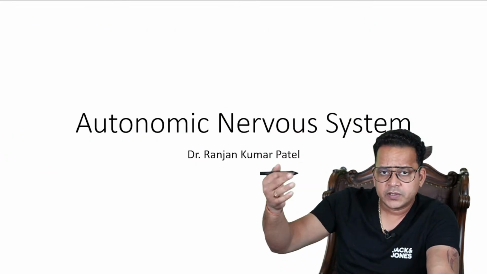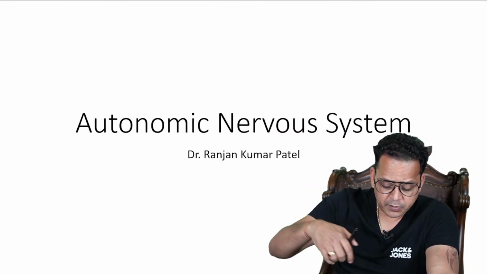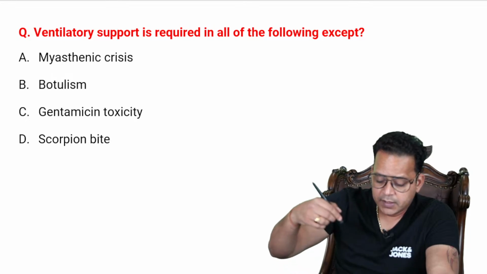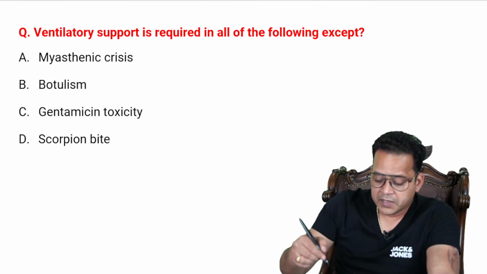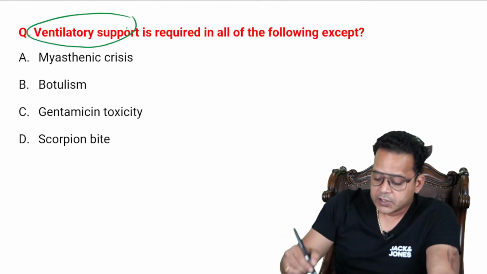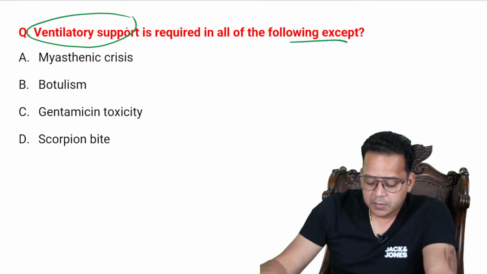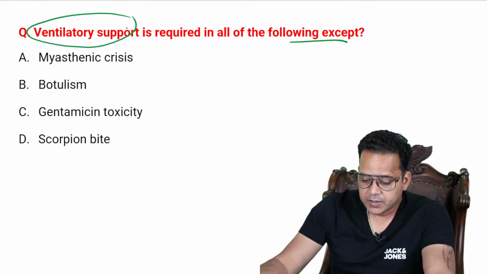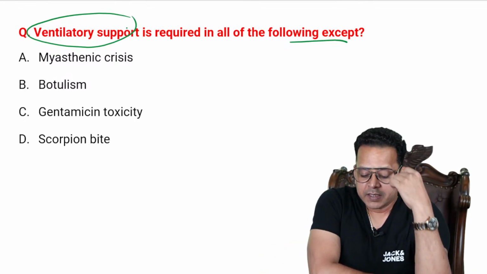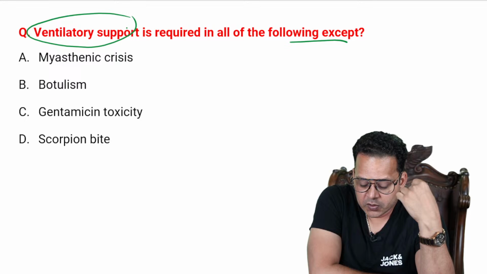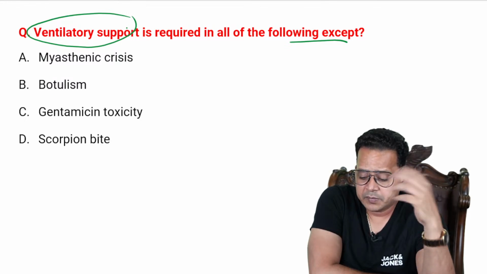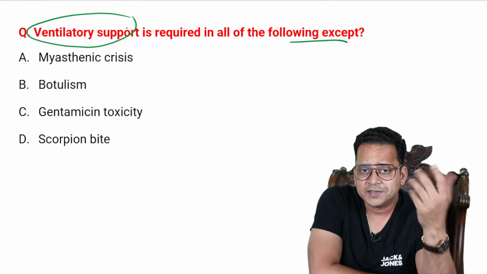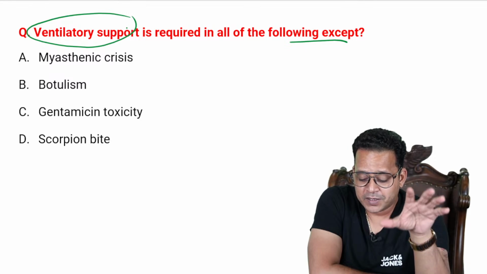So guys, I've discussed all the MCQs of G Pharma. Let us come down to ANS, autonomic nervous system. MCQ number 1, ventilatory support is required in all of the following except myasthenic crisis, botulism, gentamicin toxicity, scorpion bite, right? Now you might be thinking, sir, how does this come under ANS? I'll explain.